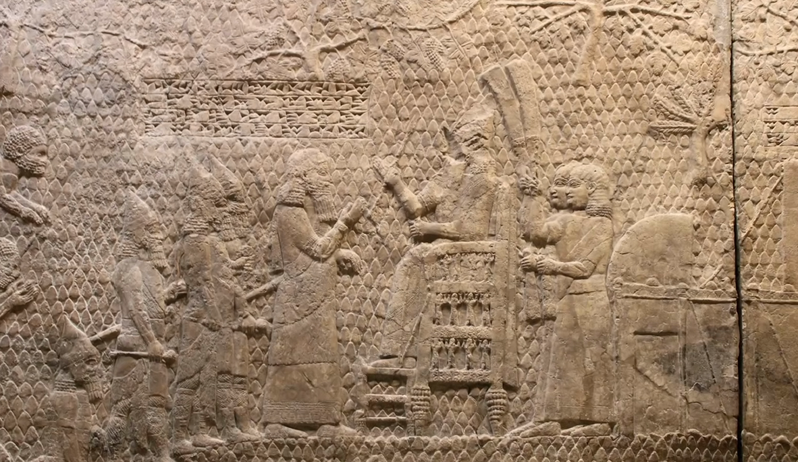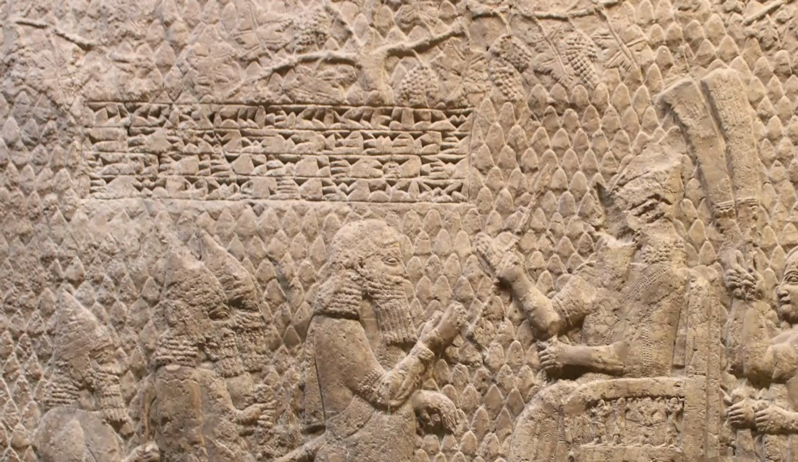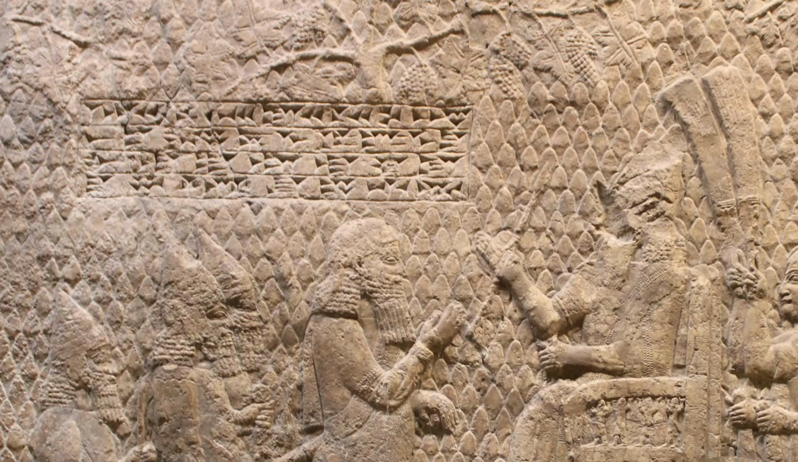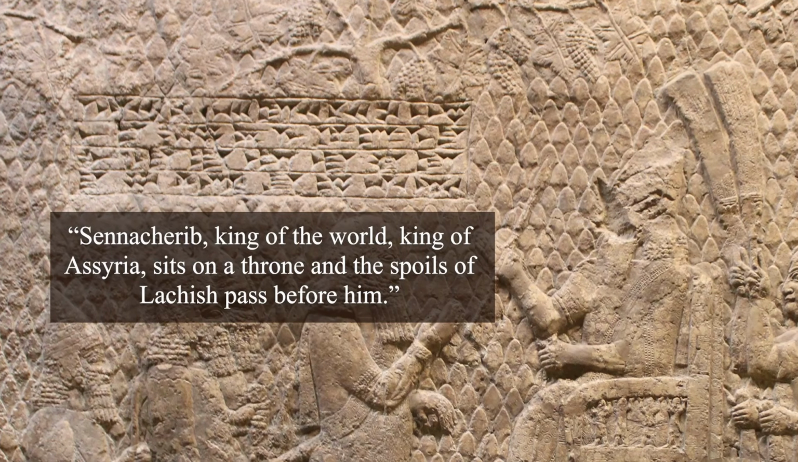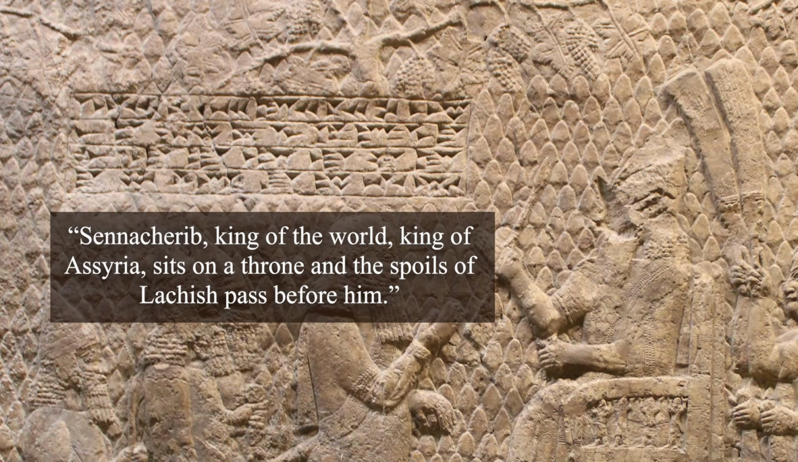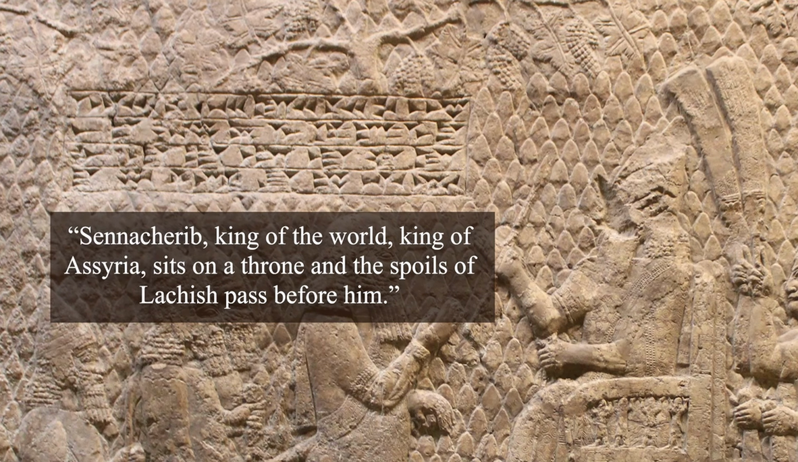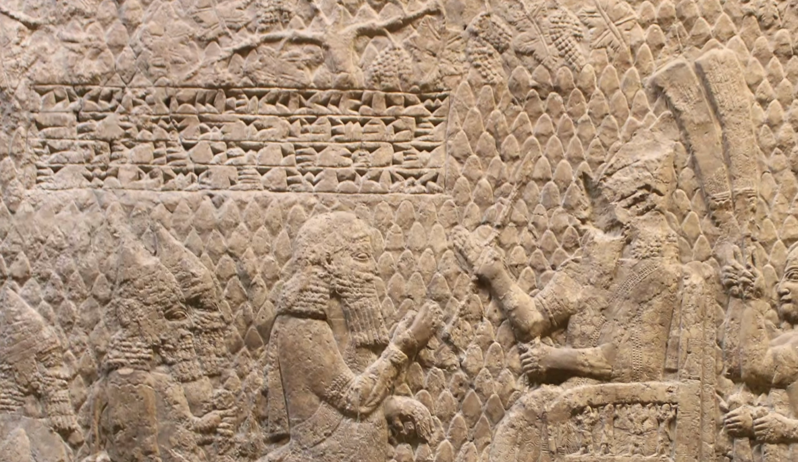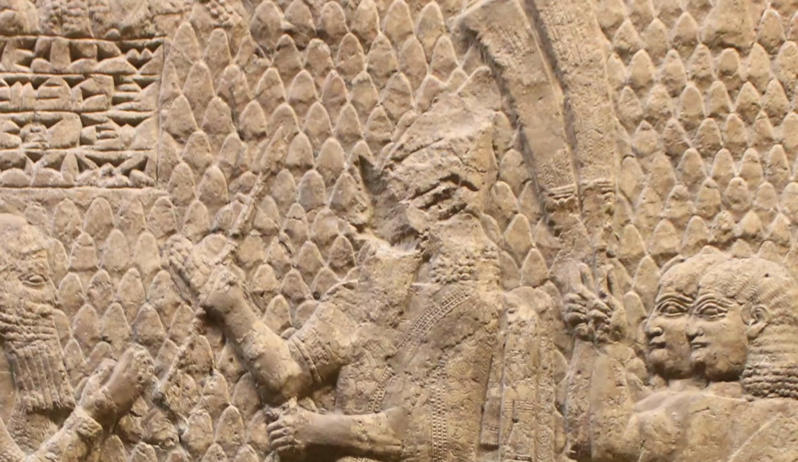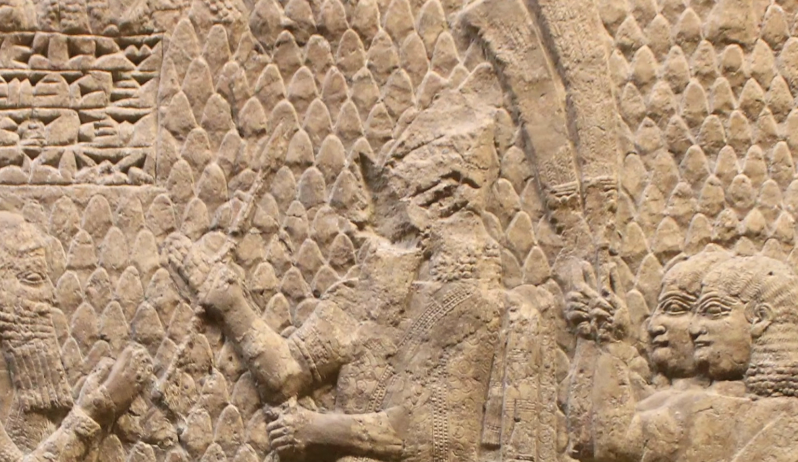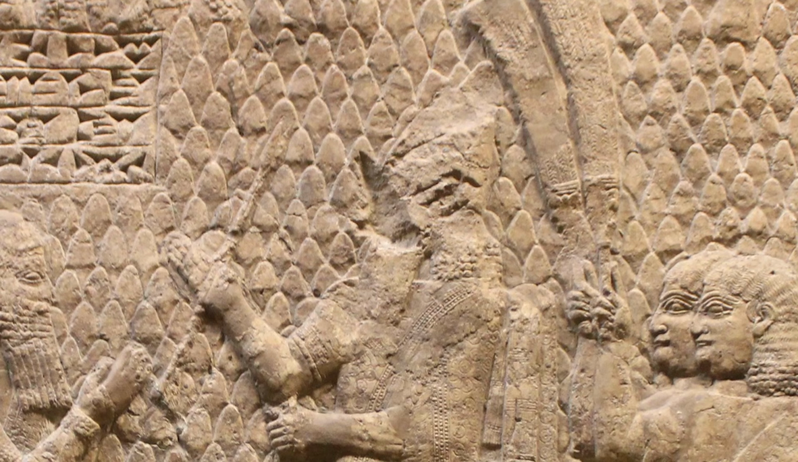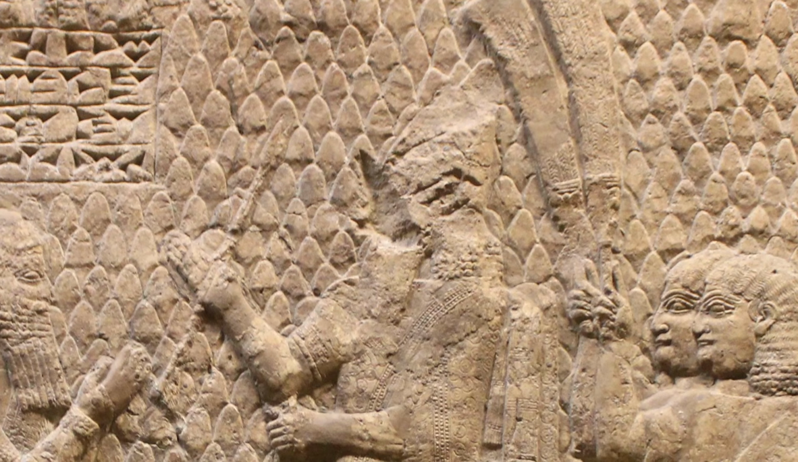Above Sennacherib's throne is an inscription written in cuneiform script that is translated, "Sennacherib, king of the world, king of Assyria, sits on a throne, and the spoils of Lachish pass before him." The face of Sennacherib has been damaged, probably by an enemy who later takes possession of this palace, or even his sons, who later assassinate him.